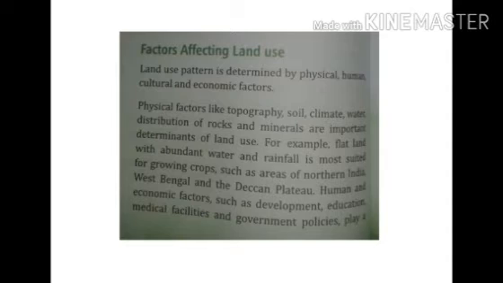Physical factors like topography, soil, climate, water, distribution of rocks and minerals are important determinants of land use. Areas where there is flat land, water facility, a good amount of rainfall is very good for human settlements and growing of crops like agriculture.